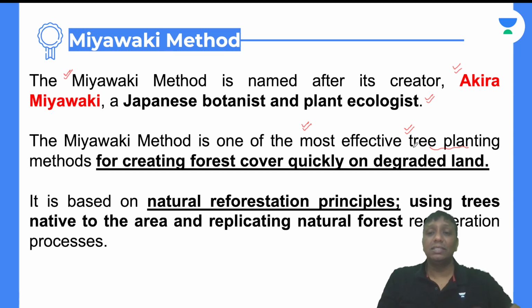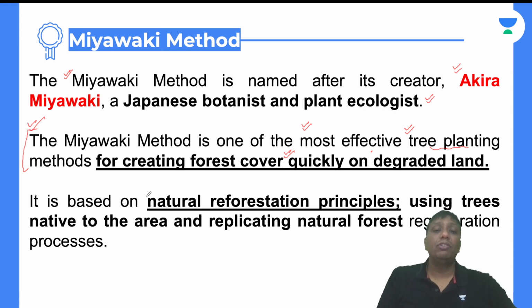But one thing, guys, this is the method I'm telling you is most effective, because whatever procedure you adopt for plantation, it is the quickest method on degraded land. So for creating forest cover quickly on degraded land, the Miyawaki method is the best solution. As per human requirements, we deteriorate the nature of the land, the quality and fertility of the land. But don't worry, the Miyawaki method will solve all the issues, guys.